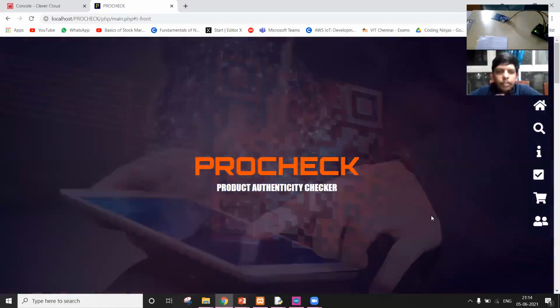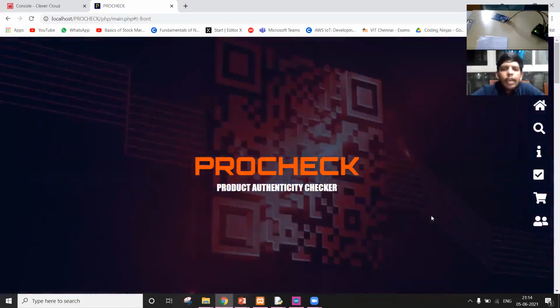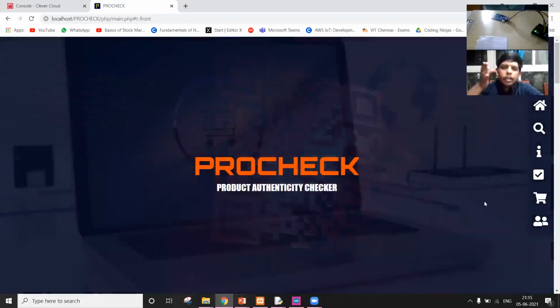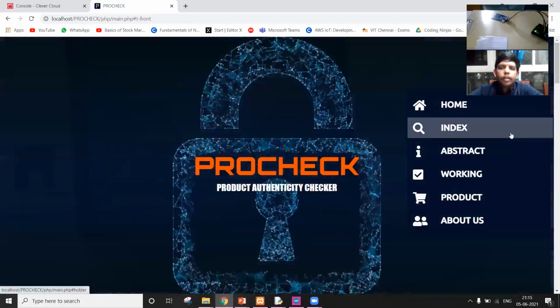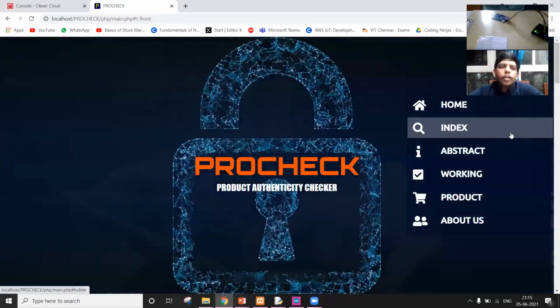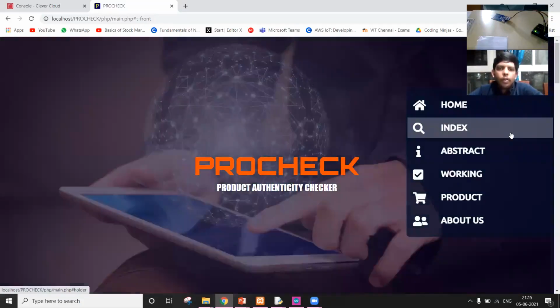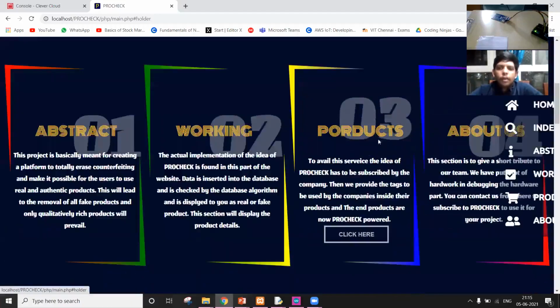Yeah, so this is our website. This will mainly act as an interface between the user and the cloud. What this website basically does is it takes in the request from the cloud and displays the value, whether it's a right product or not. So this is our index part of the website.